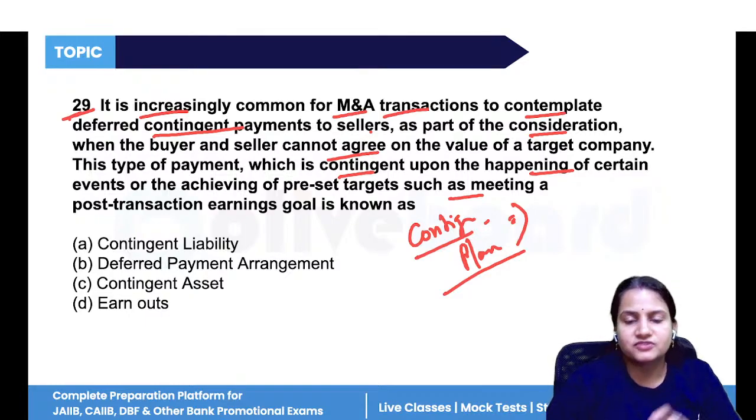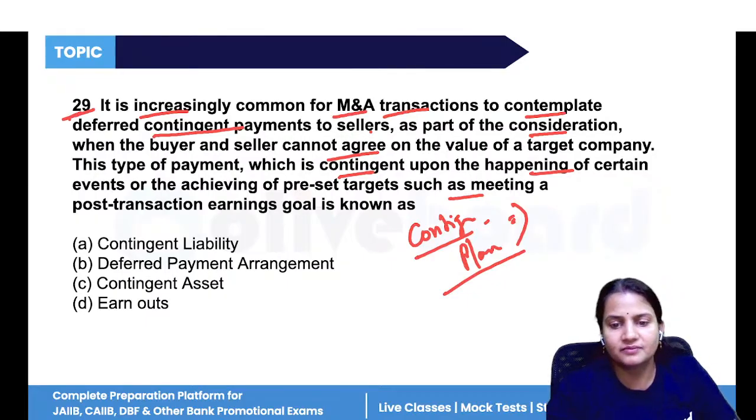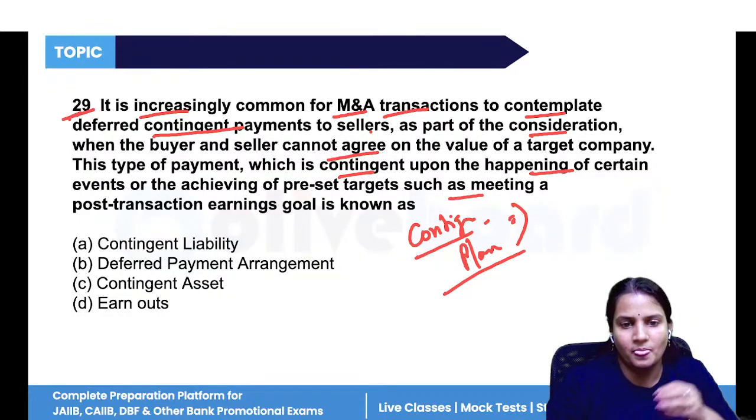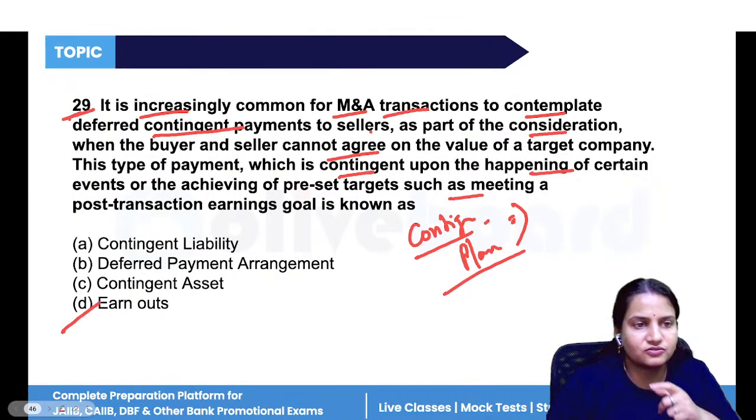But earn-outs match the question. It means the payment is made later and is based on a performance target. So once a certain level of target has been achieved, then the amount will be paid. That is the earn-out. So according to this question, the correct answer is earn-outs. Understood this question?